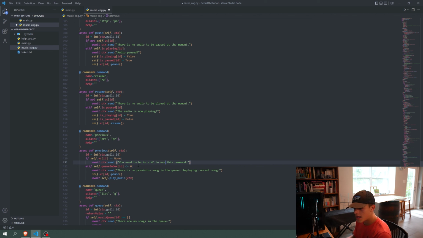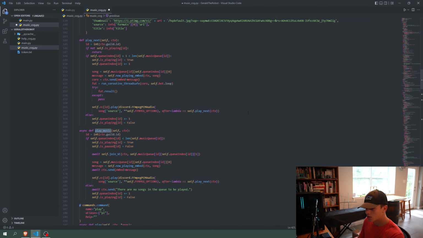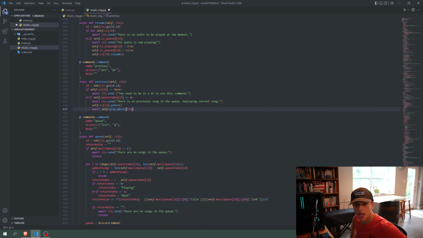Then we're saying if the Q index is less than 0, so if it isn't a valid Q index, once we go previous, we can't go to a song before the first song. So we're just saying, okay, we're going to replay the current song, which is using this function that we did a while ago, play music, which will basically just play the current song again. And it's pausing the VC before that.